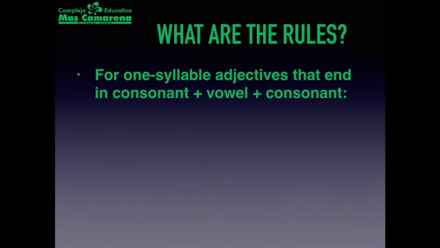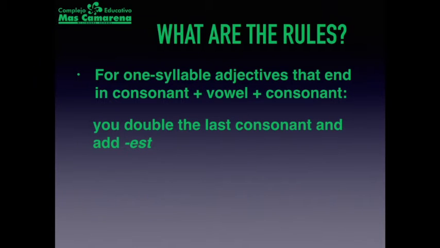Now, for one-syllable adjectives that end in consonant, vowel, consonant, you just double the last consonant and add est. For instance, big becomes the biggest, and wet becomes the wettest.